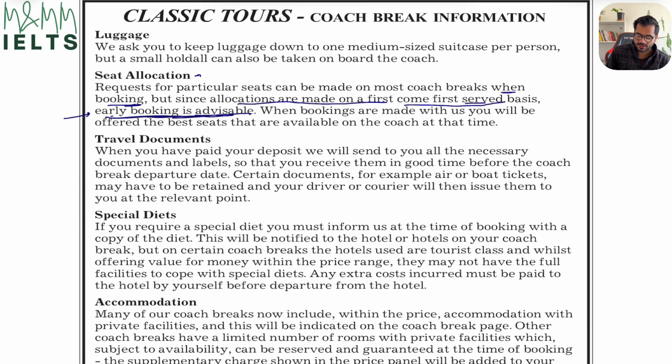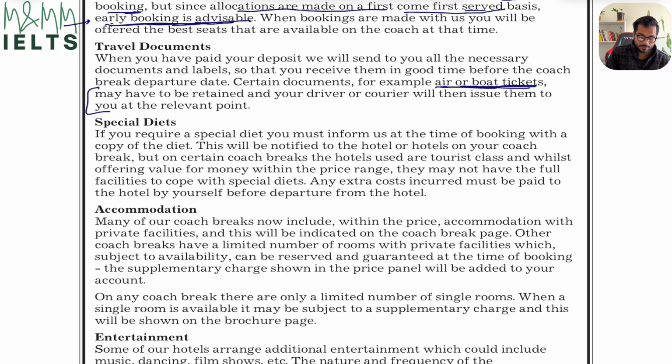Certain documents, for example, air or boat tickets. So here they have mentioned the air tickets. They may have to be retained, and your driver or courier will then issue them to you at the relevant point. Retained means they will be kept by the driver, the air or the boat tickets, and then whenever a relevant point comes up, your driver or courier will then issue them to you. So this has to be the answer.